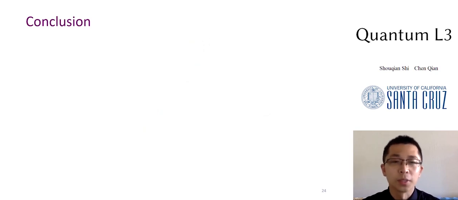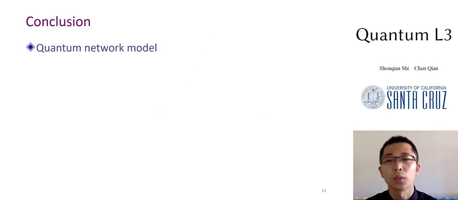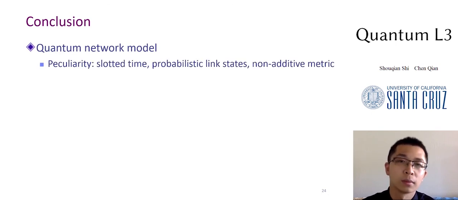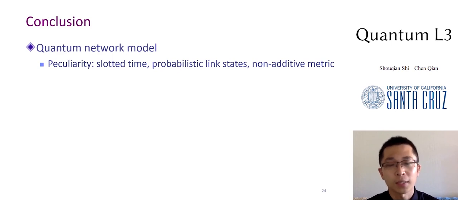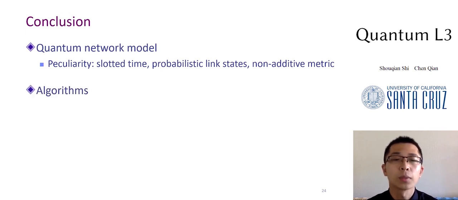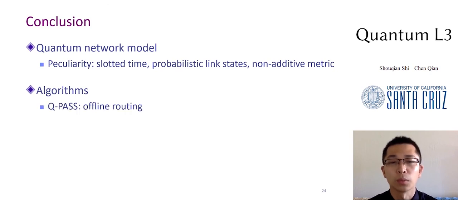As a conclusion, we introduced a quantum network model and associated communication model for routing entanglements. The model shows its differences from classical network: the slotted time, the probabilistic link states, and the non-additive routing metric. We propose two algorithms based on the network model.